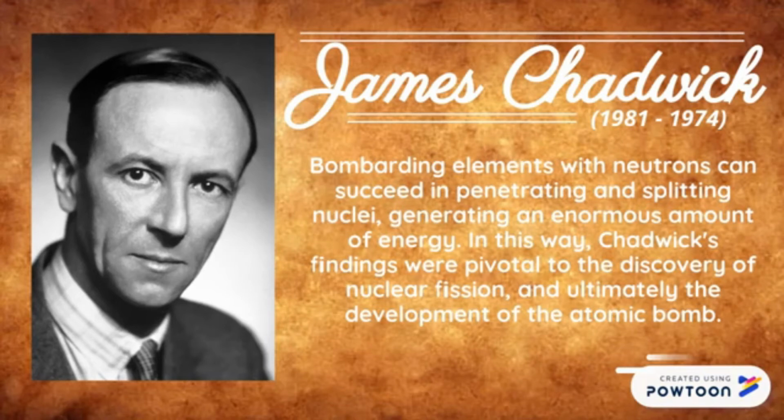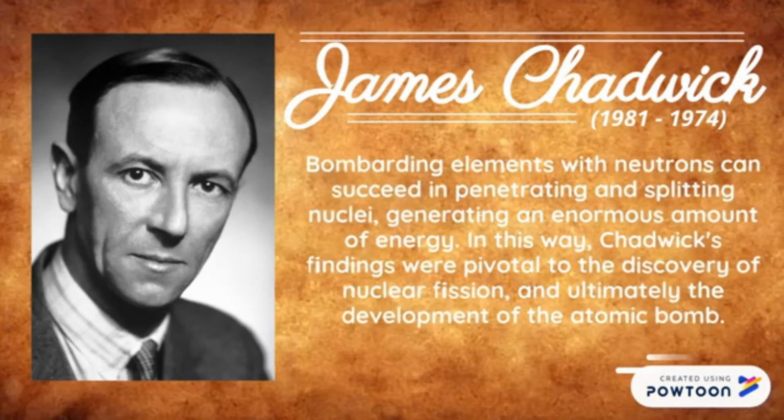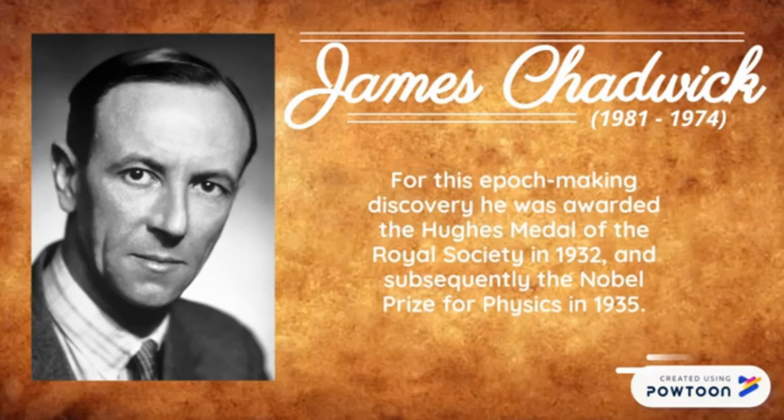In this way, Chadwick's findings were pivotal to the discovery of nuclear fission and ultimately the development of the atomic bomb. For this epoch-making discovery, he was awarded the Hughes Medal of the Royal Society in 1932 and subsequently the Nobel Prize for Physics in 1935.